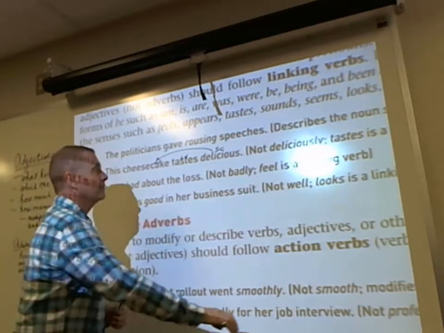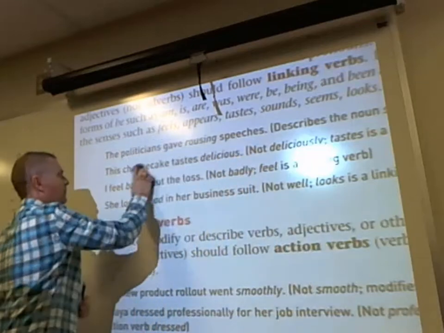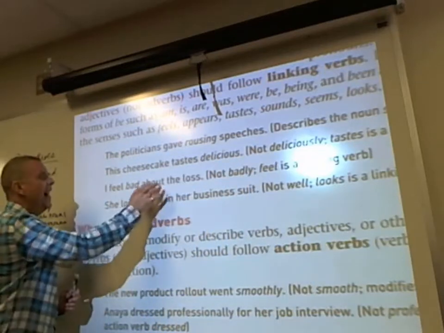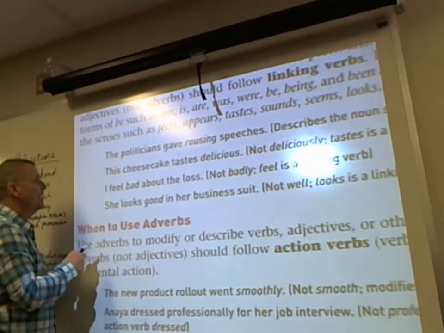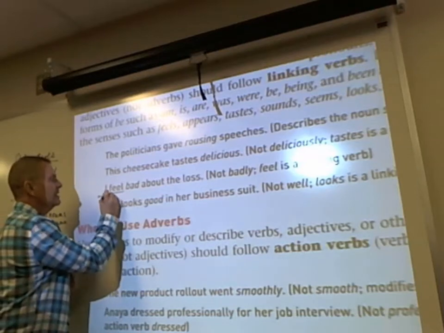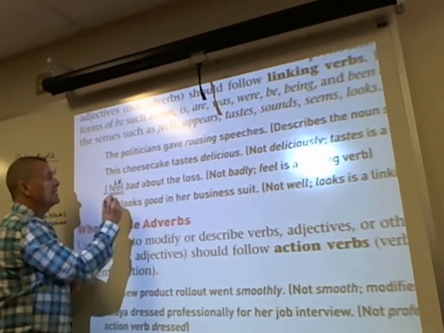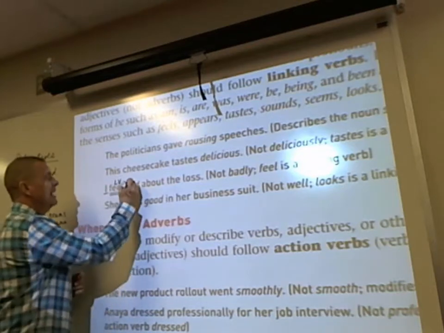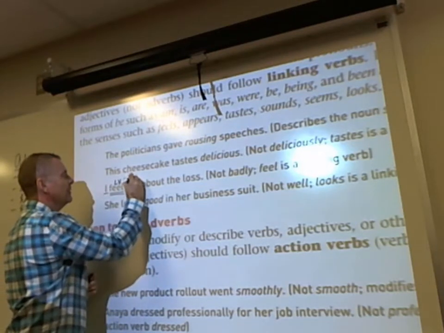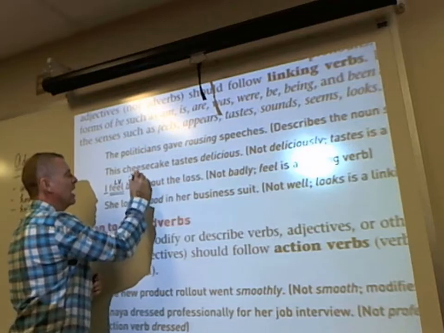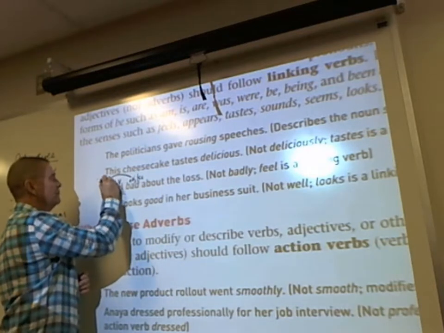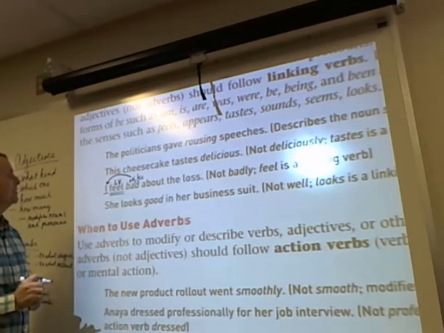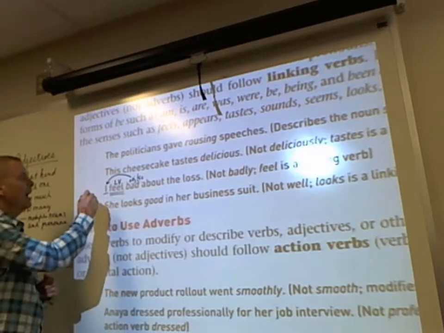Or I feel bad about the loss. Okay, I is your subject. Feel is a linking verb. It's a sense, and it's part of the am, is, are, was, were, be, being, and been. And then bad is an adjective that's functioning as a subject complement referring back to the subject of the sentence. So I would never say I feel badly about what happened.